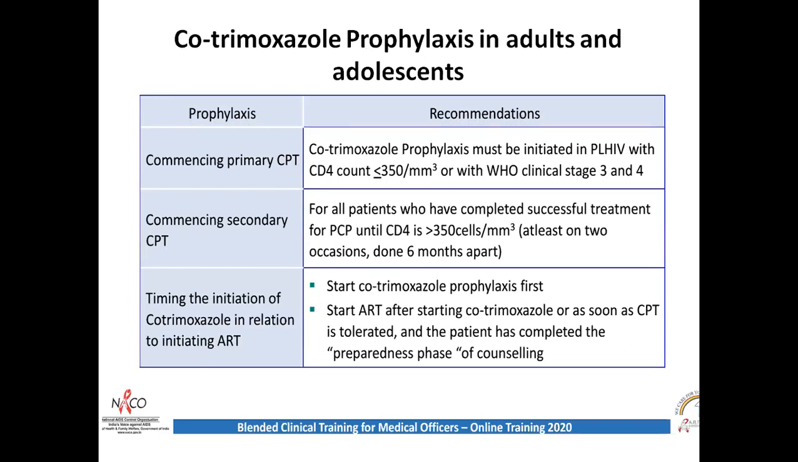Cotrimoxazole prophylaxis in adults and adolescents. Now, the NACO slide says similarly, primary prophylaxis is given for patients with less than 350 CD4 or who has a high CD4 but with WHO stage 3 or 4 illness. Commencing secondary prophylaxis is for patients who have completed successful treatment for PCP until CD4 is more than 350.